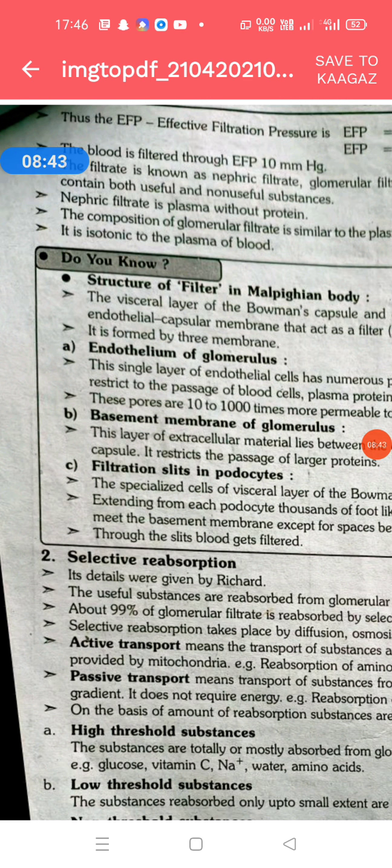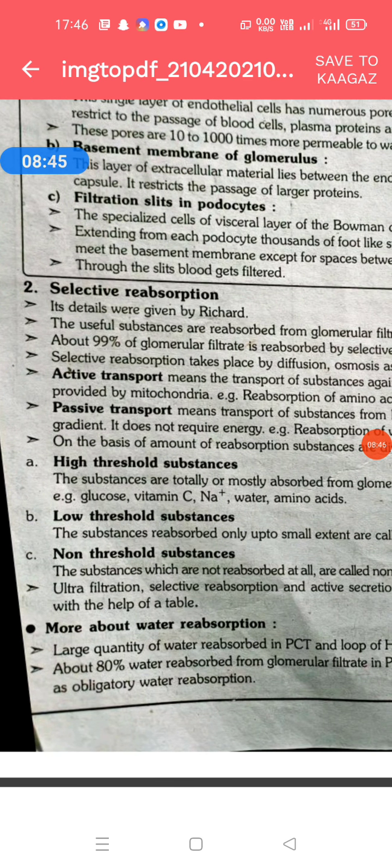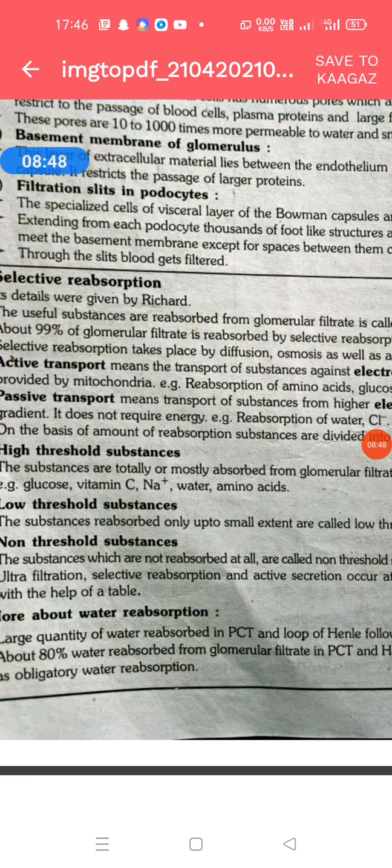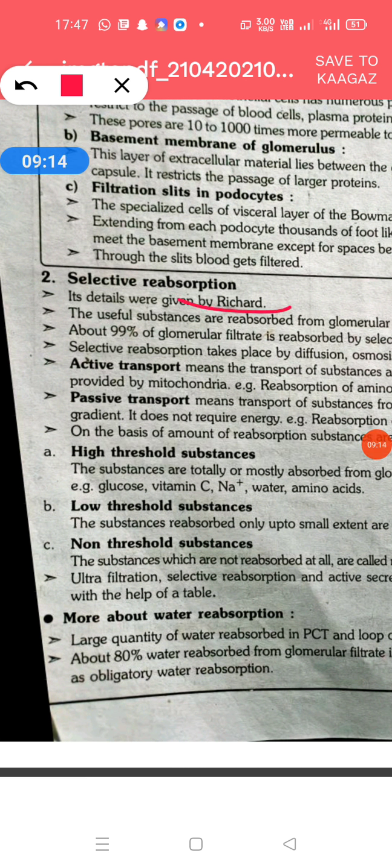And then the second step is selective reabsorption. The useful substances are reabsorbed from the glomerular filtrate, which is called selective reabsorption, because it takes place by selective ways. The useful substances are reabsorbed again and again, and the harmful ones are carried forward towards the DCT and CT. About 99% of the glomerular filtrate is reabsorbed by selective reabsorption. This phenomenon was proposed by the scientist Richard. It takes place in two ways, active and passive.